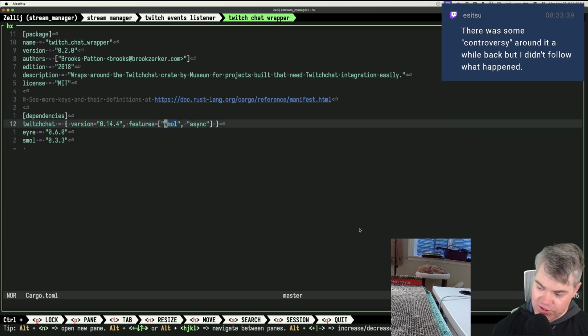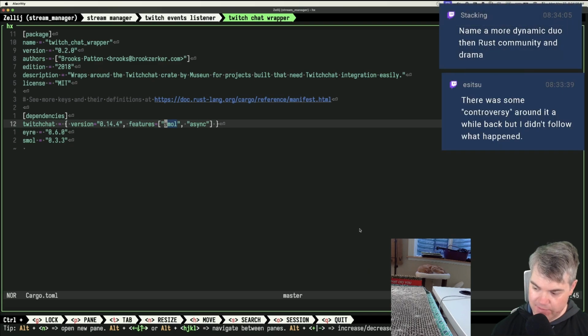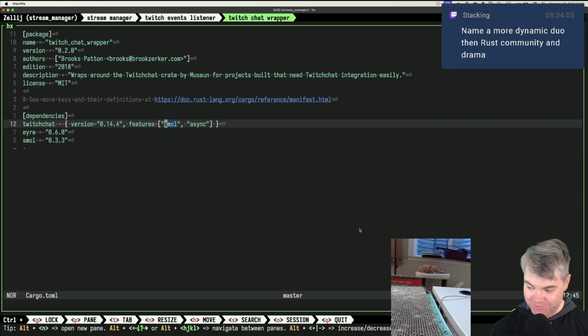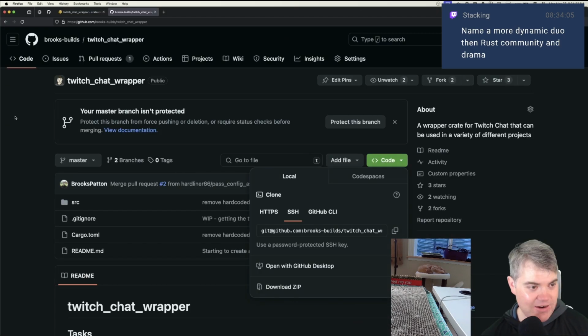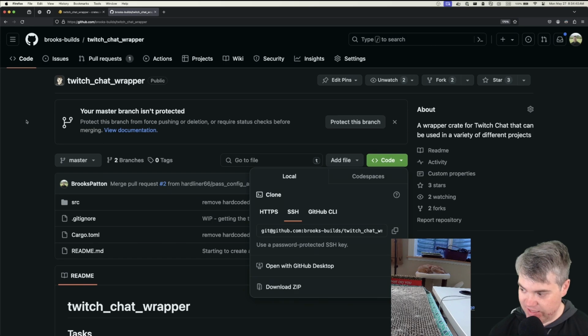Oh, there was some controversy around it a while back, but you didn't follow what happened. Name a more dynamic duo than Rust community and drama. I know there was a time when everything was just inclusivity and happiness, and then of course the community grew a little bit, and drama always follows when a community grows. You just can't get away from it. I don't think most of the dramas have been either resolved or turned out to not really be that bad. So I think we're okay still.